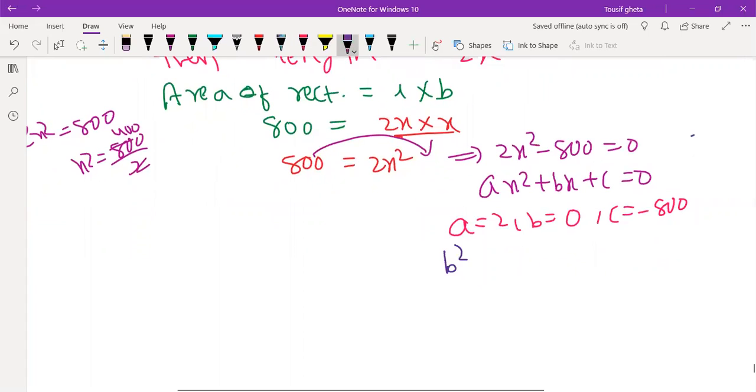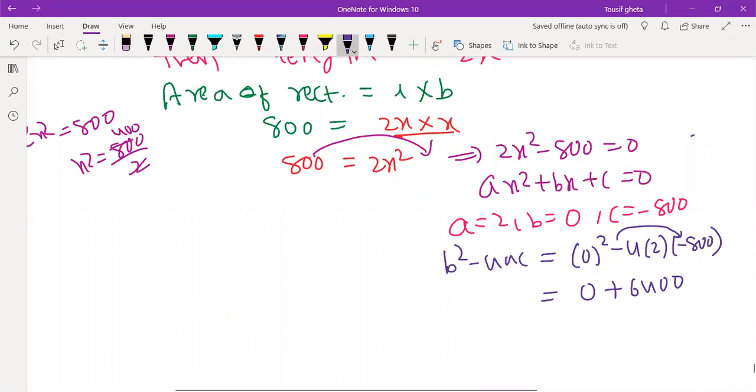Now B square minus 4AC. B square, that is 0 square, minus 4, A value 2, minus 800. 0 square is 0, minus into minus will get plus, 4 2s are 8, 6400. So we got B square minus 4AC is equal to 6400. So what will you write?